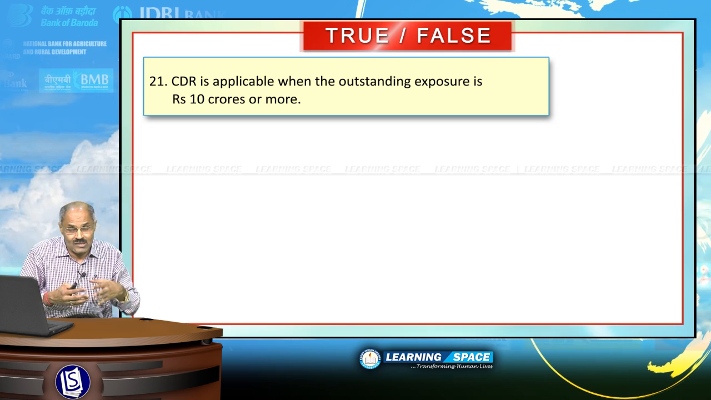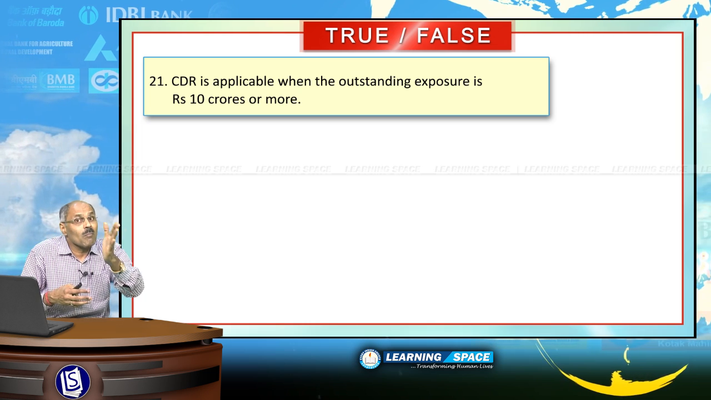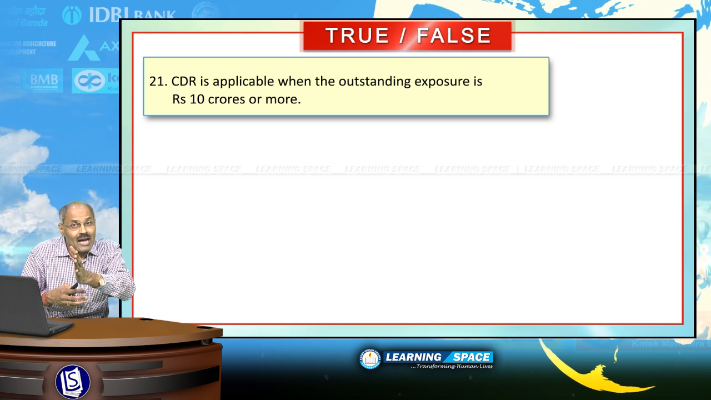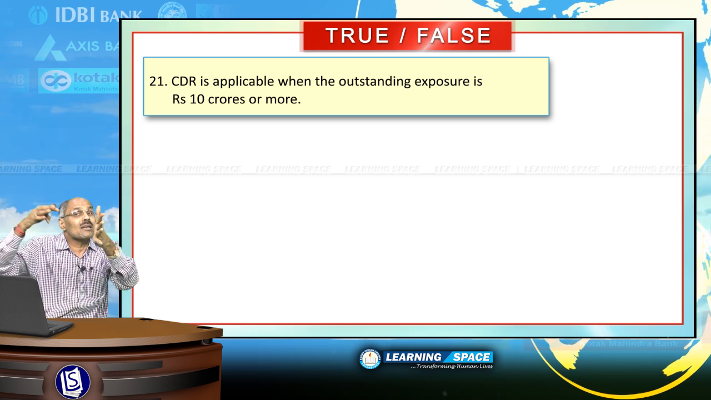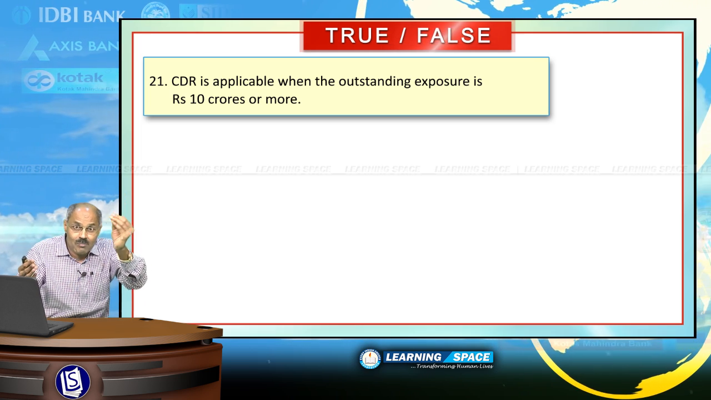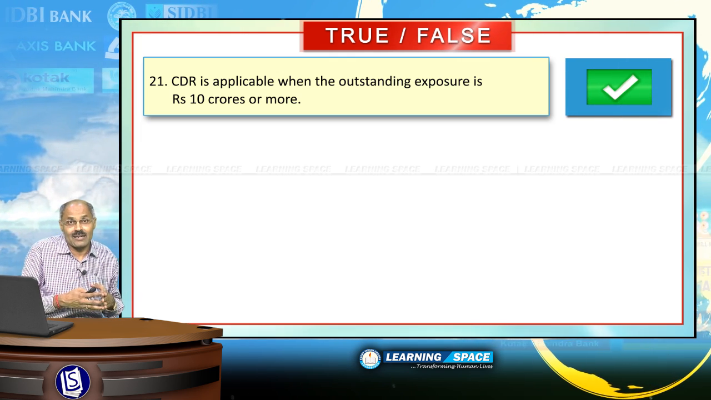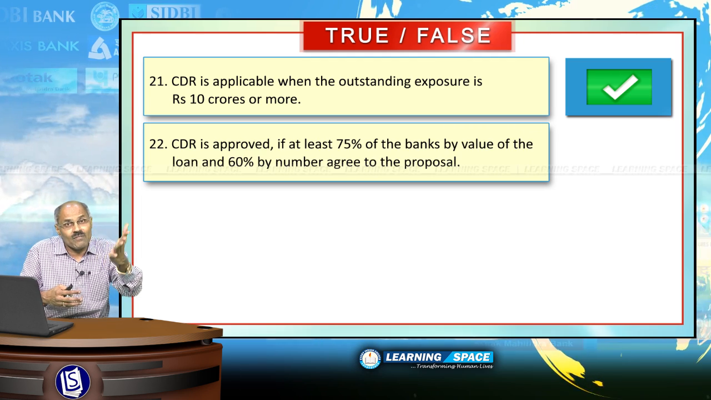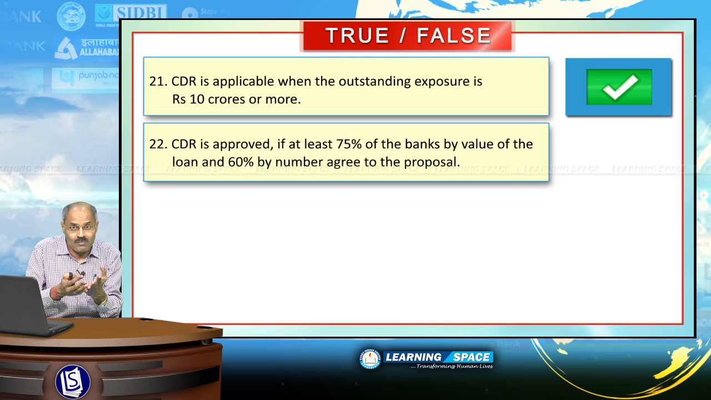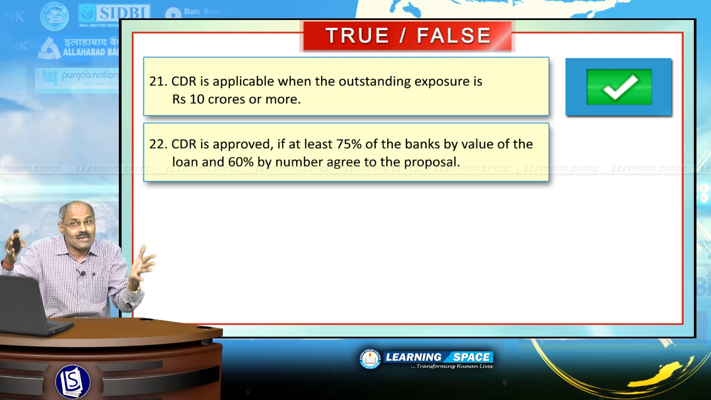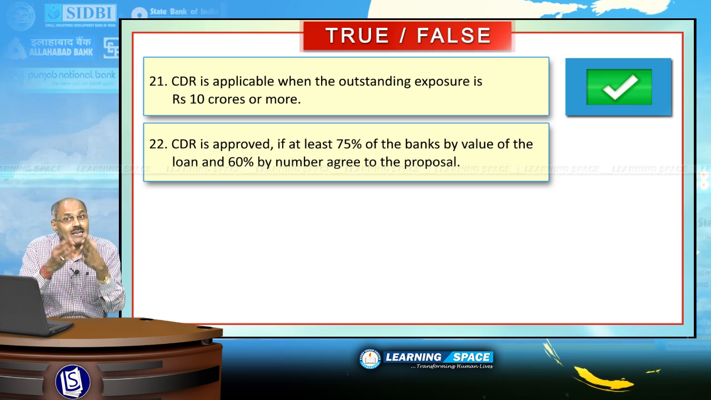corporate debt restructuring is applicable for syndicated loan or multiple banking accounts only. And second thing is, when the outstanding exposure is 10 crores or more, this CDR mechanism is applicable. Right? Given sentence is absolutely correct. CDR is approved if at least 75% of the banks by value of the loan and 60% by number agree to the proposal. It's absolutely right sentence.